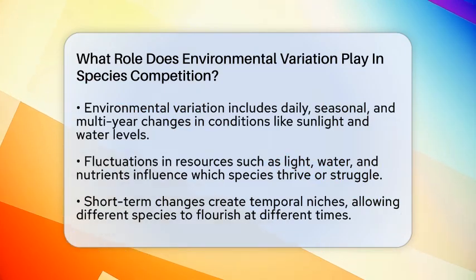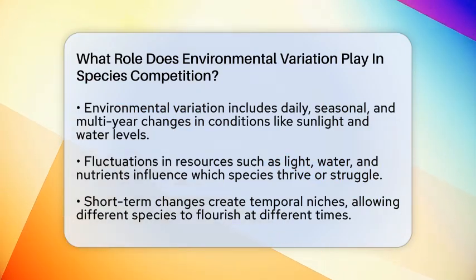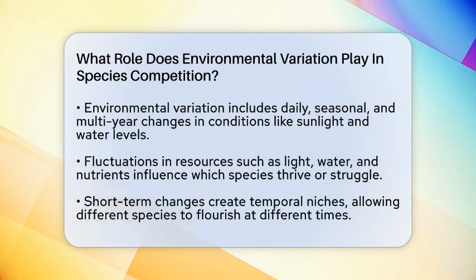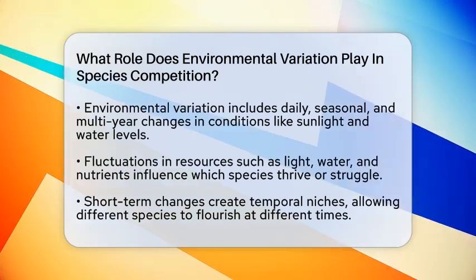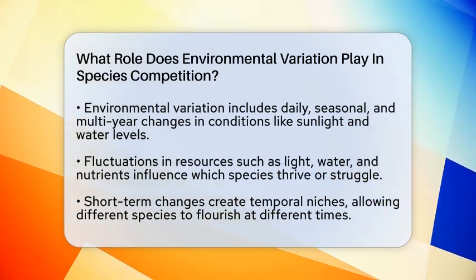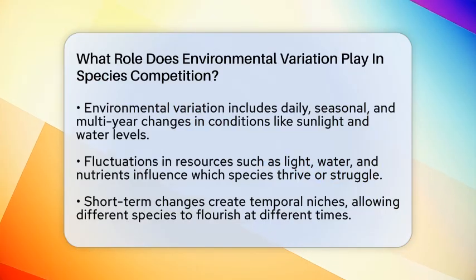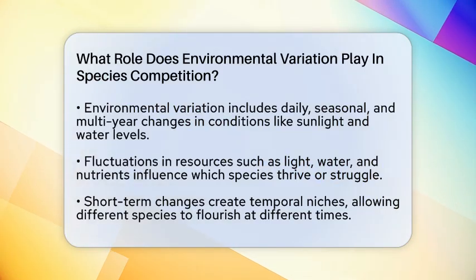This variation occurs over different time frames, from daily changes to multi-year shifts, and it impacts species in unique ways. When resources like light, water, and nutrients fluctuate, they alter which species thrive and which struggle. Some plants might grow best in wet conditions, while others prefer dry soil. These differences mean that no single species can dominate all the time, especially when conditions change frequently.